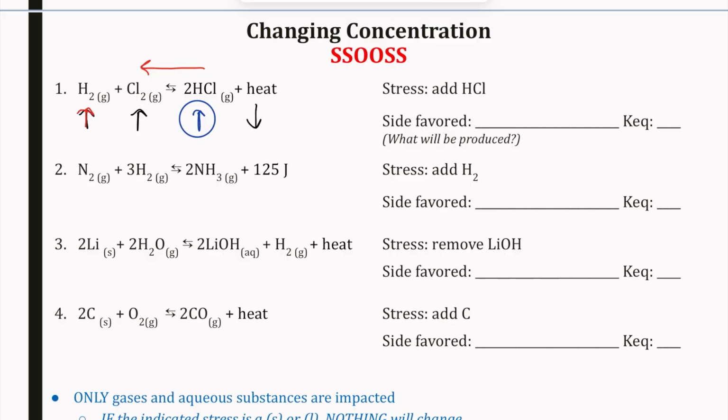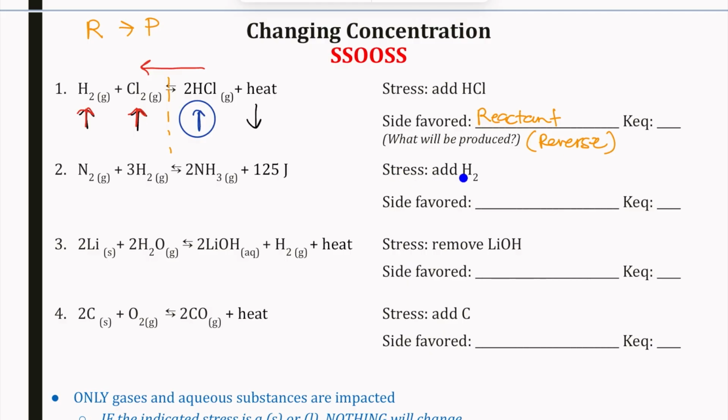I'm looking at my two sides of the reaction, and I have more up arrows on my reactant side. Remember, reactants are always on the left, products on the right. So what side is favored? This is going to favor my reactants, because that reverse reaction is going to have to happen in order to reestablish equilibrium.